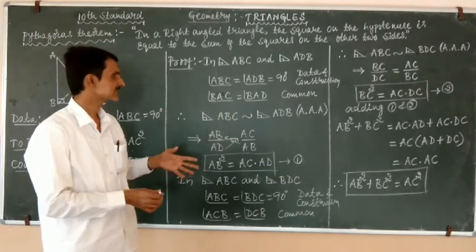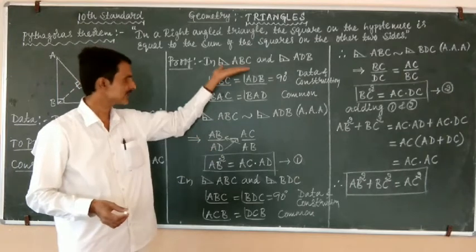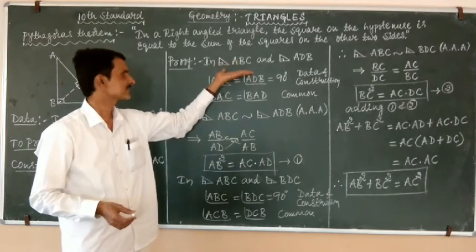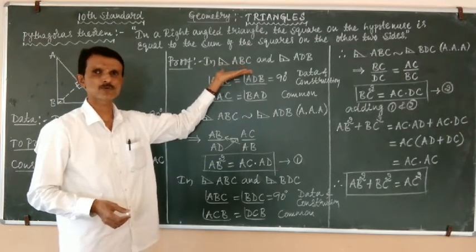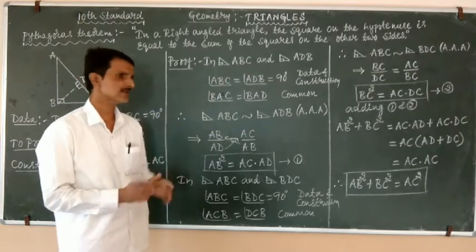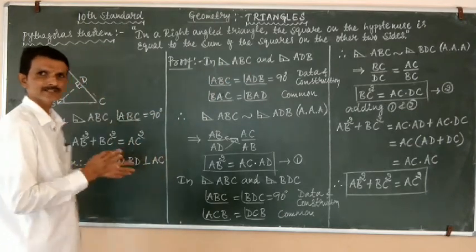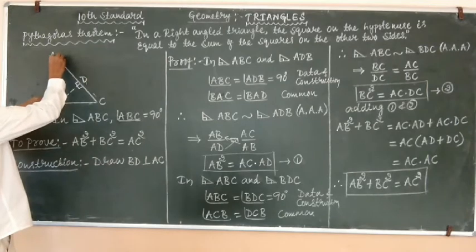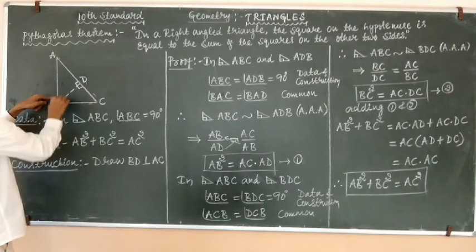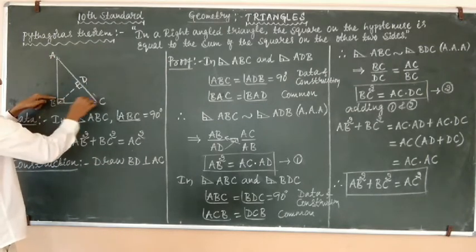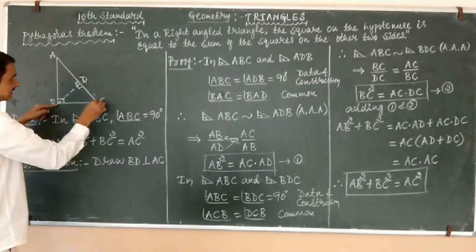So now students, similarly as we have done in the first part of the proof, now we are going to compare the two triangles, the pair ABC with BDC.